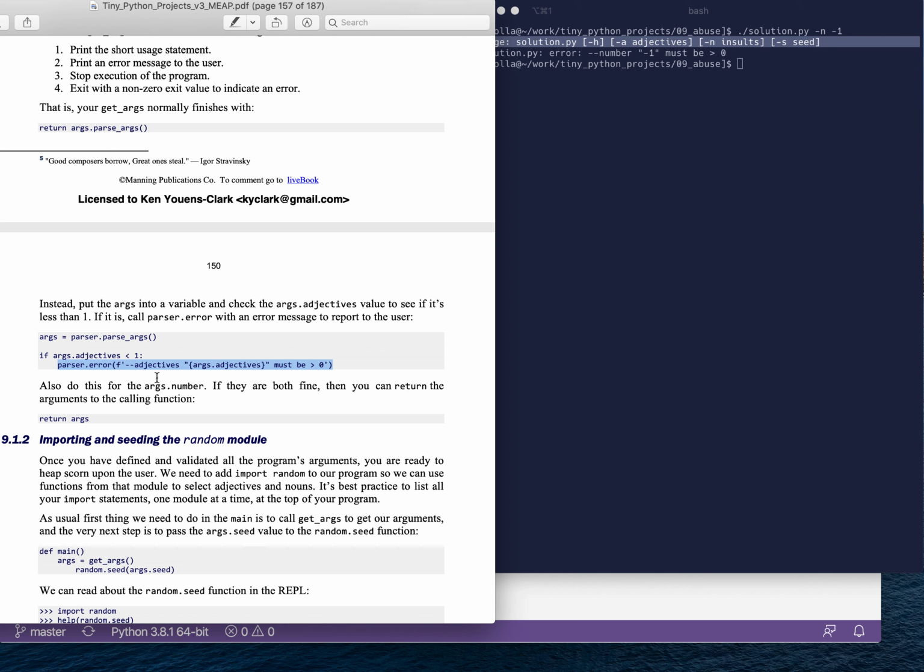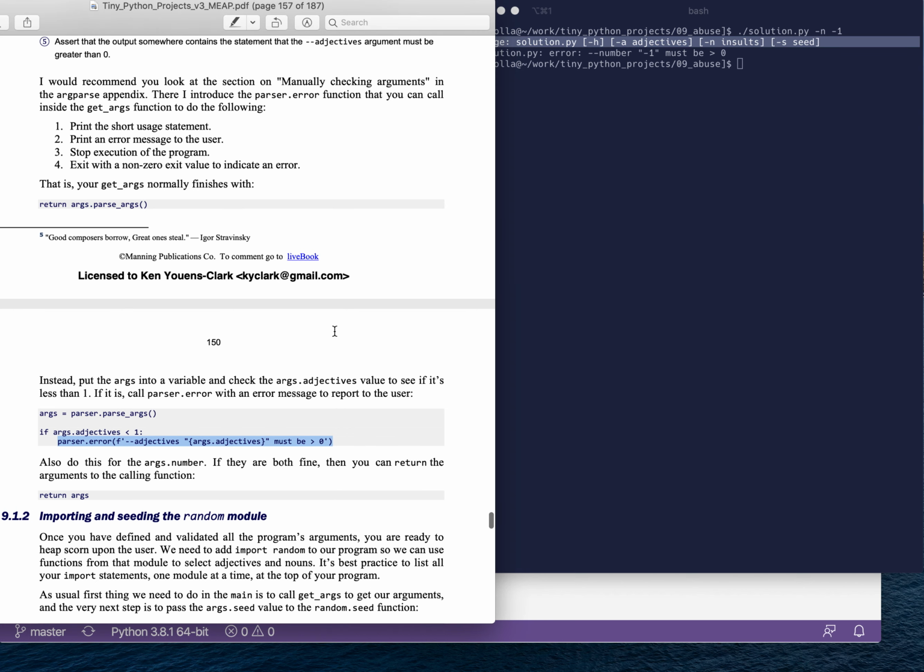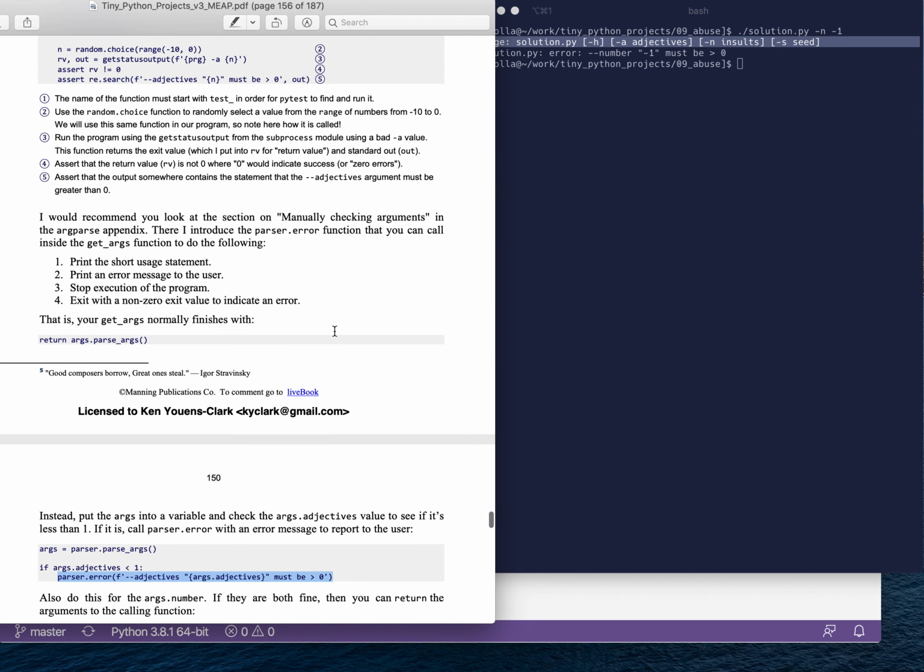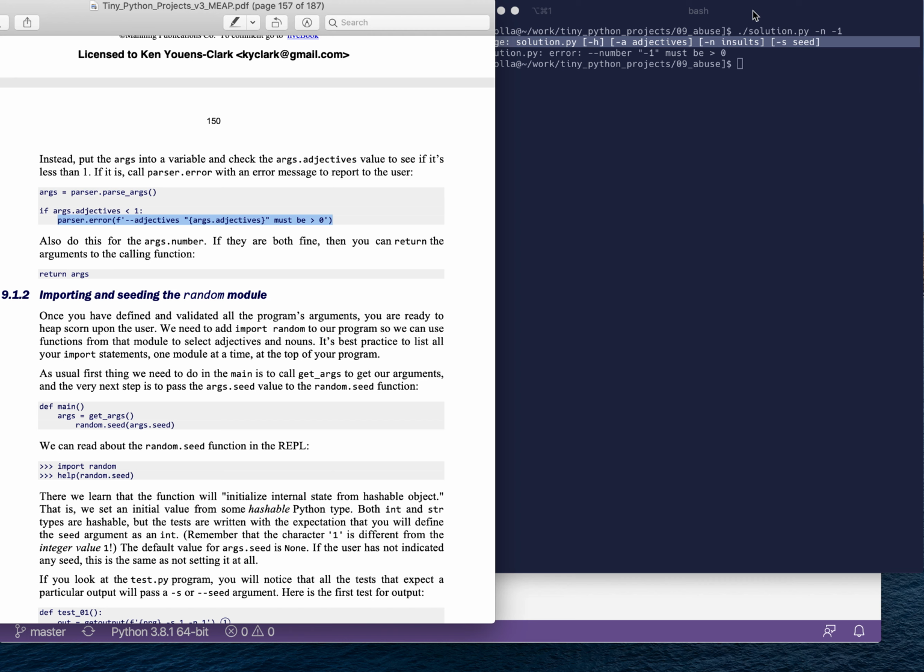So the thing that parser error wants is the error string that it's going to print out. And so if I call parser error with this error string, it will do all 4 of these things up here. It will print a short usage. It will print that error message. It will then stop execution of the program and exit the program with a non-zero exit value. So you're going to be using that in your get args as you write your program. We'll talk more about importing the random module in the next video.